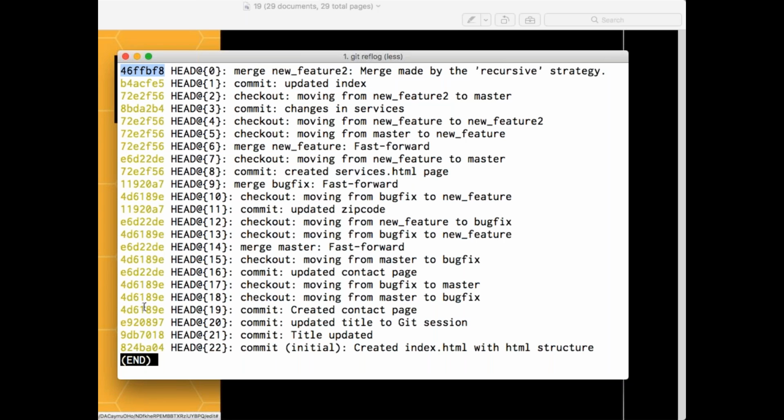That is very, very important. This is a definite question when you are going for interviews: what is fast forward and recursive merge? It does not depend on master only. It will work for all branches. All you need to make sure is whether that branch has moved ahead. It can be master, a new feature, or a bug fix. If it is at the same point of time, it already knows that this is the last pointer you worked on, so why would it need a new commit?